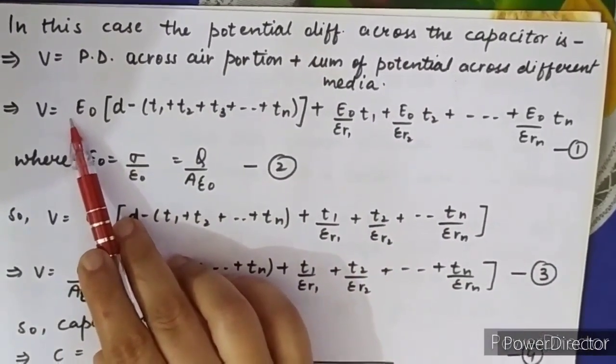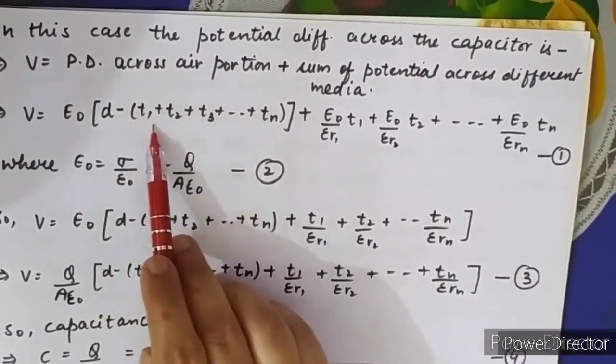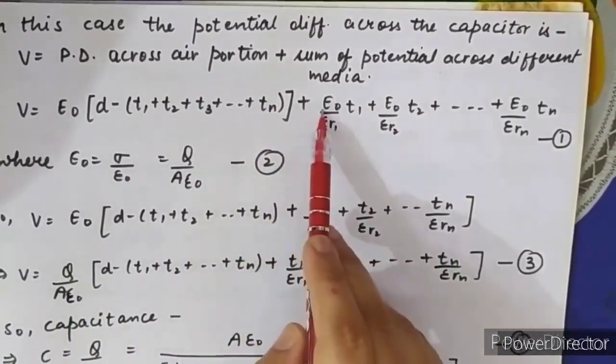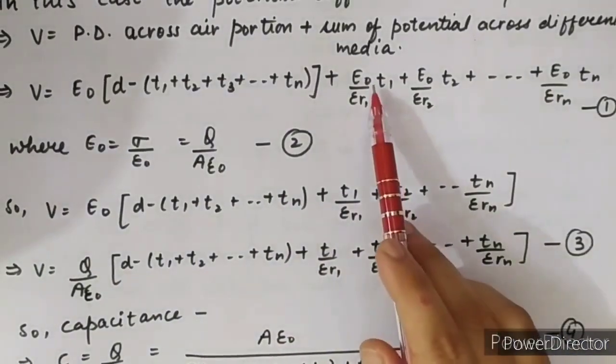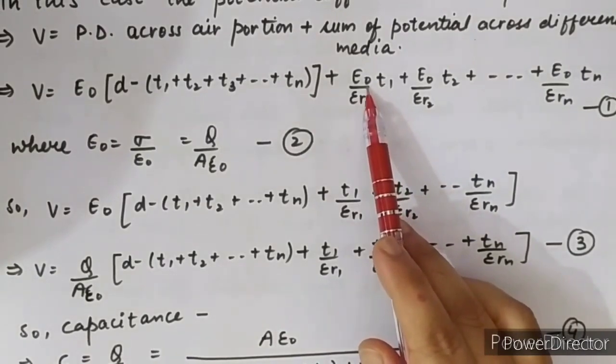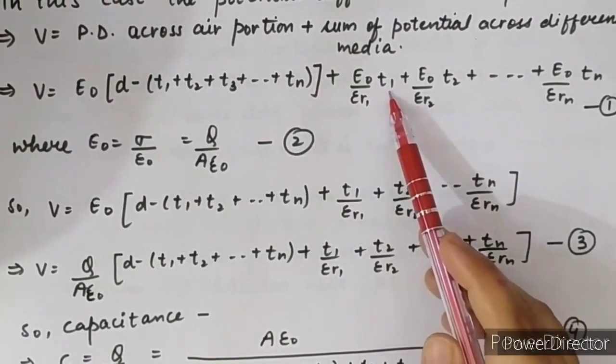The formula of potential is V = ED. So E naught into D minus the sum of all the thicknesses. Next is the potential difference across the different media, that is E naught upon epsilon R1 into T1.